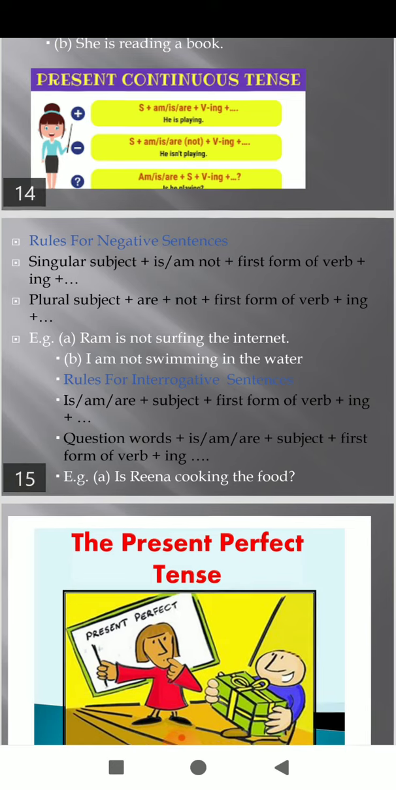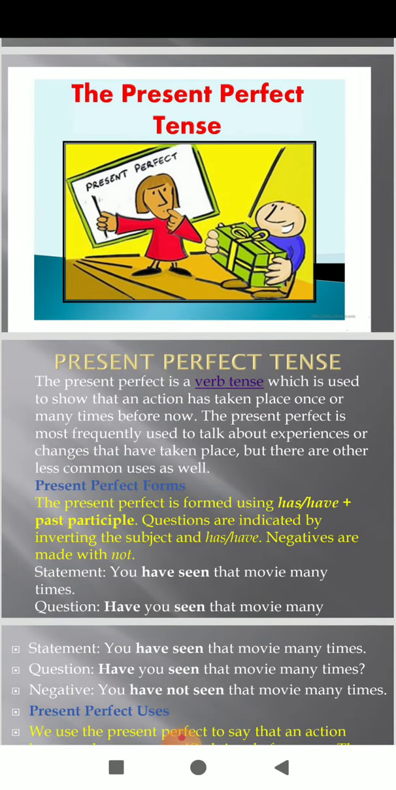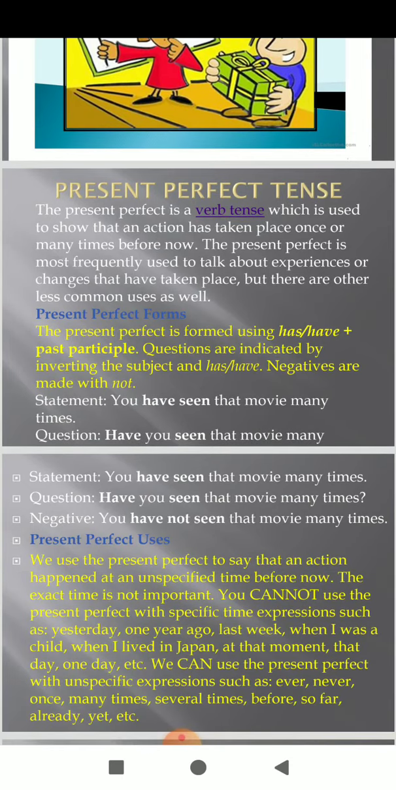Now we'll talk about, students, the present perfect tense. Actually, the present perfect is a verb tense which is used to show that an action has taken place once or many times before now. It is most frequently used to talk about experience or changes that have taken place, but there are other less common uses as well. Generally, students, present perfect tense is used to express an action that has recently been completed. It is formed with has or have, and questions are made by inverting the subject and has/have. Negatives are made with not.